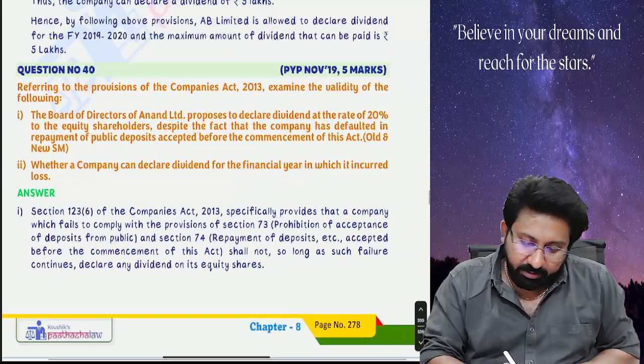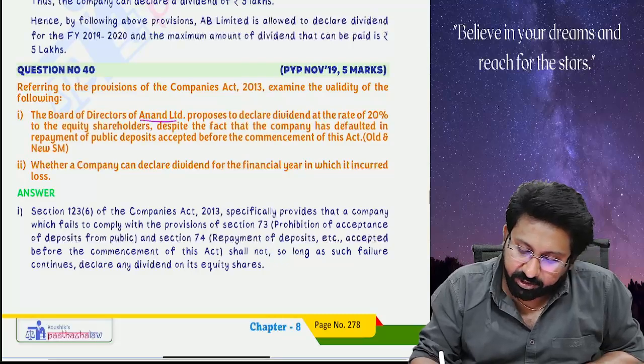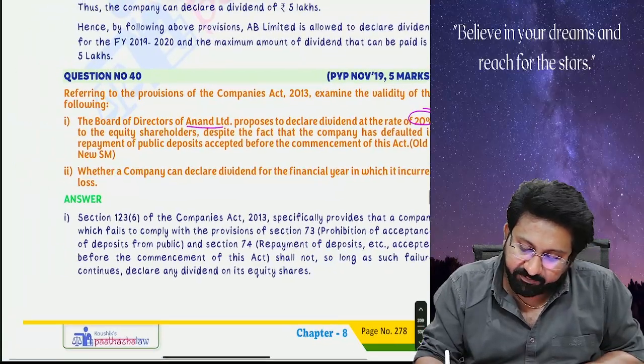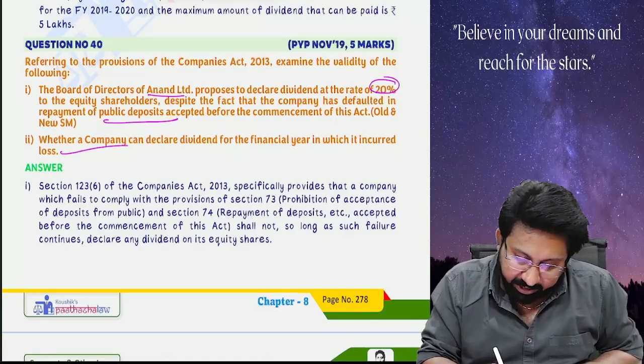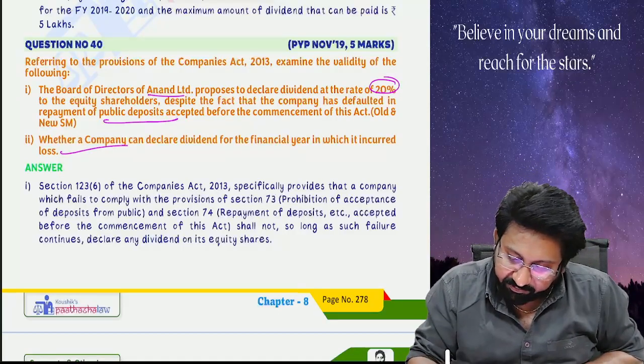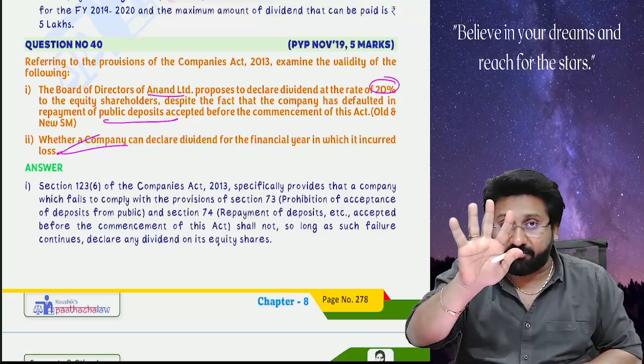Next. The Board of Directors of Anand Limited proposes to declare dividend at the rate of 20% despite the fact that the company has defaulted. Same question. We already read it now. You cannot. Next, whether a company can declare a dividend for the financial year in which it declared a loss? Yes, after following 4 conditions.